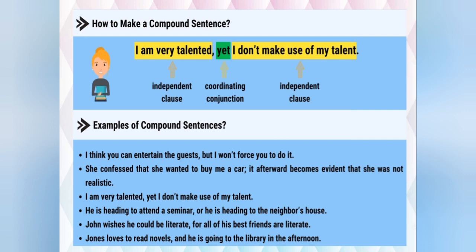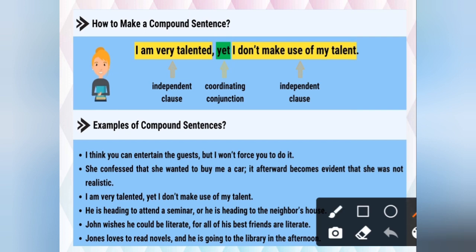John wishes he could be literate, for all of his best friends are literate. So for, again a conjunction is given. The last one: John loves to read novels and he is going to the library in the afternoon. Again a conjunction is given, that is and. So I think you have understood. Simple sentence has only one independent clause. Compound sentences have two independent clauses. Fine. For compound sentences you have a trick, that is FANBOYS. Now this is your classwork, students.